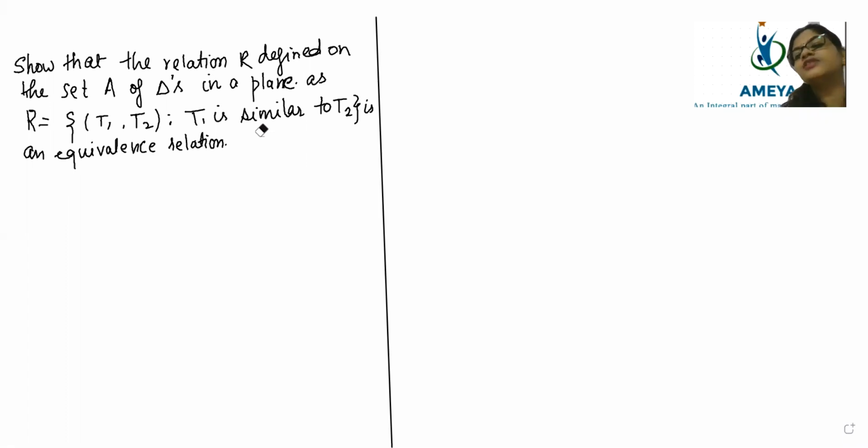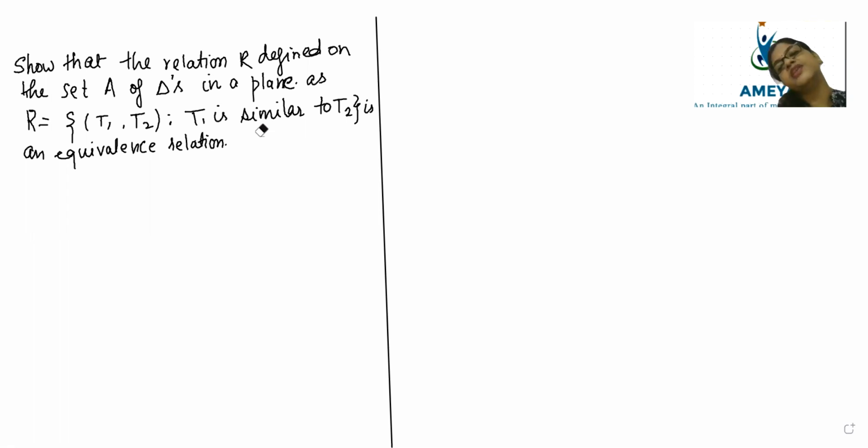Whichever triangles are congruent are 100% similar, but whichever triangles are similar cannot be 100% congruent. This is a very important concept to know.